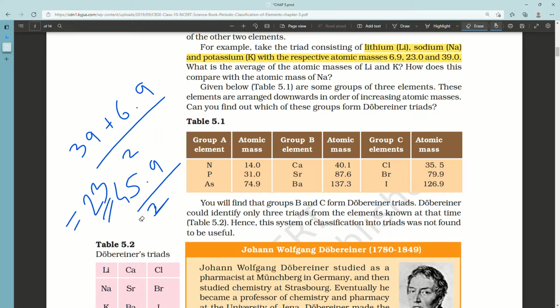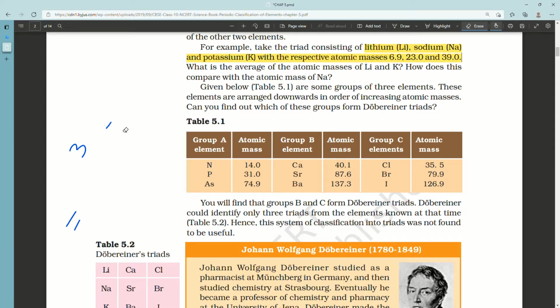Dobereiner could identify only 3 triads from the elements known at that time. Hence, this system of classification into triads was not found to be useful.